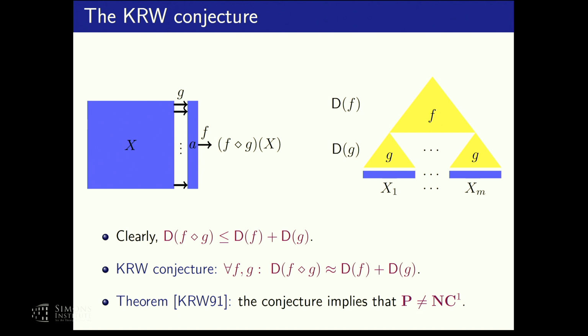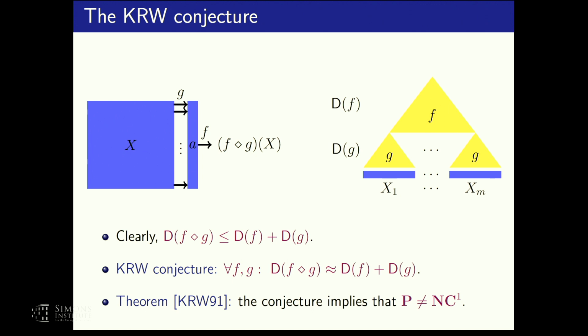Now, some of you might be bothered by this approximate equality here, which makes the statement of the conjecture pretty vague. I prefer to leave it vague because there are many variants of the conjecture that would imply P is different than NC1. So there is no real point in committing to one particular statement. But let's say that there are quite a few natural variants of that that would be good for us.